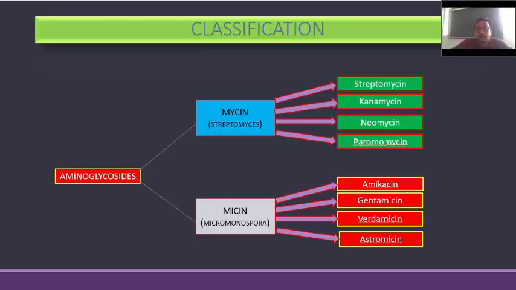MYCIN containing antibiotics are derived from Streptomyces, and MICIN containing antibiotics are derived from Micromonospora. MYCIN containing antibiotics are streptomycin, kanamycin, neomycin, paromomycin, and MICIN containing antibiotics are amikacin, gentamicin, verdamicin, and sisomicin.